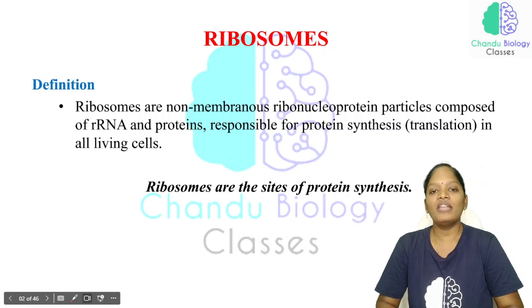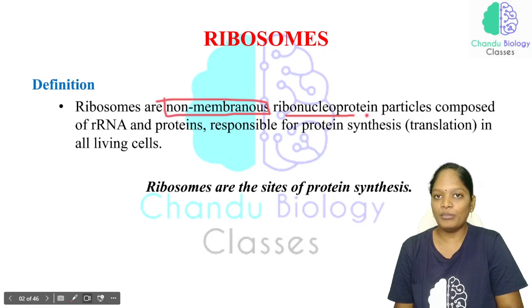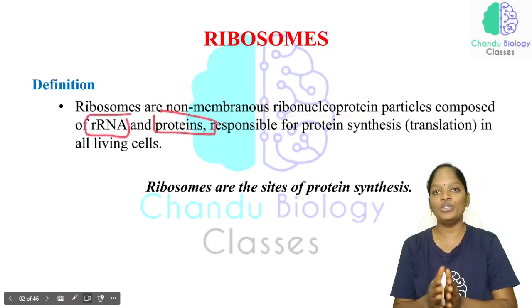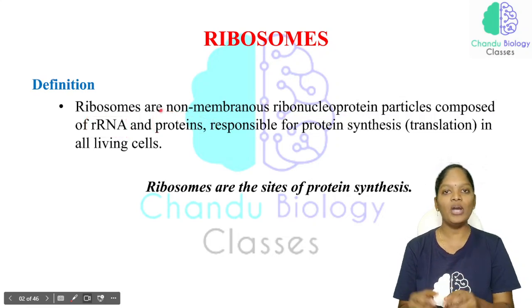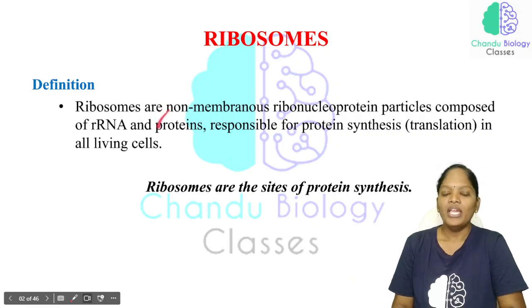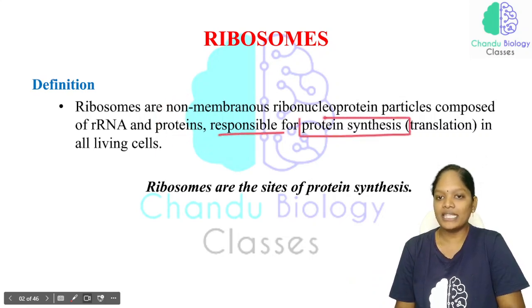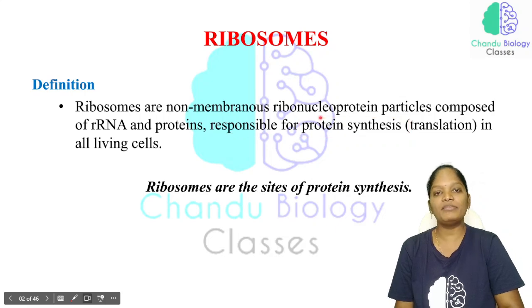Now, how can we define the ribosomes? The first thing is that it is non-membranous. Just make a note of it: ribosomes are non-membranous ribonucleoprotein particles composed of rRNA plus protein. You should know ribosome equals rRNA plus protein. Now, the ribosome is responsible for protein synthesis. So this ribosome is mandatory to synthesize a protein.